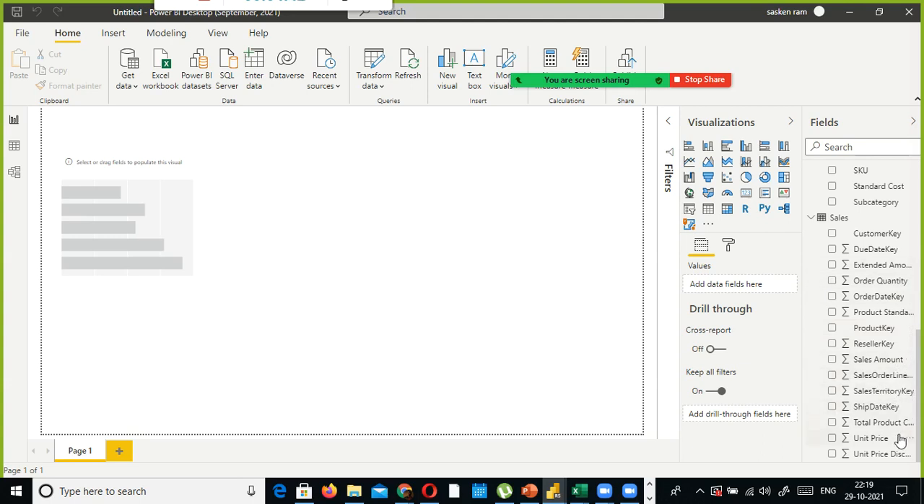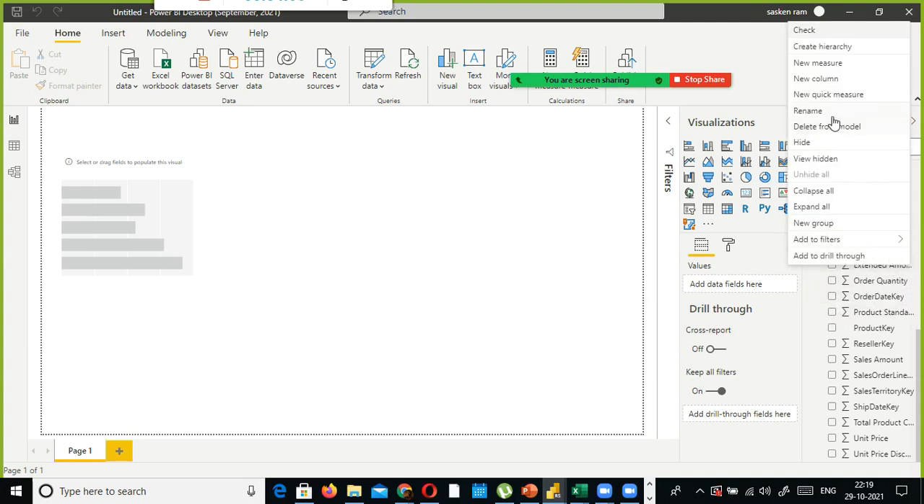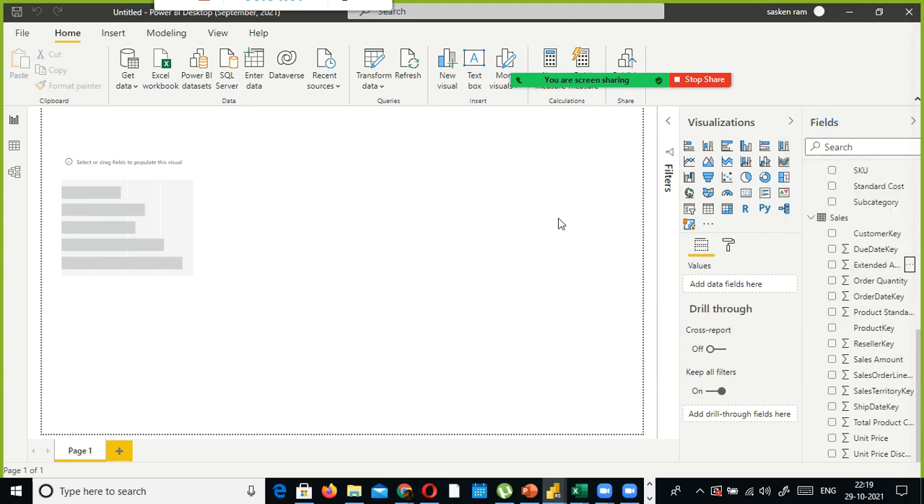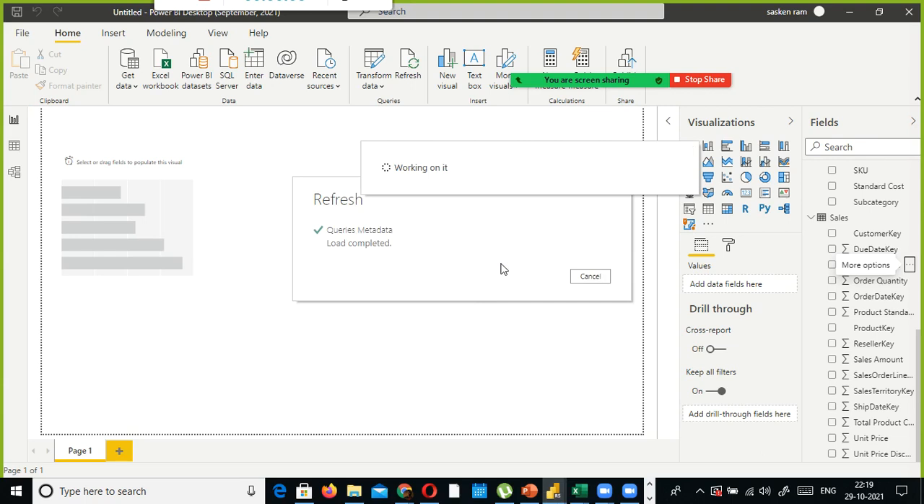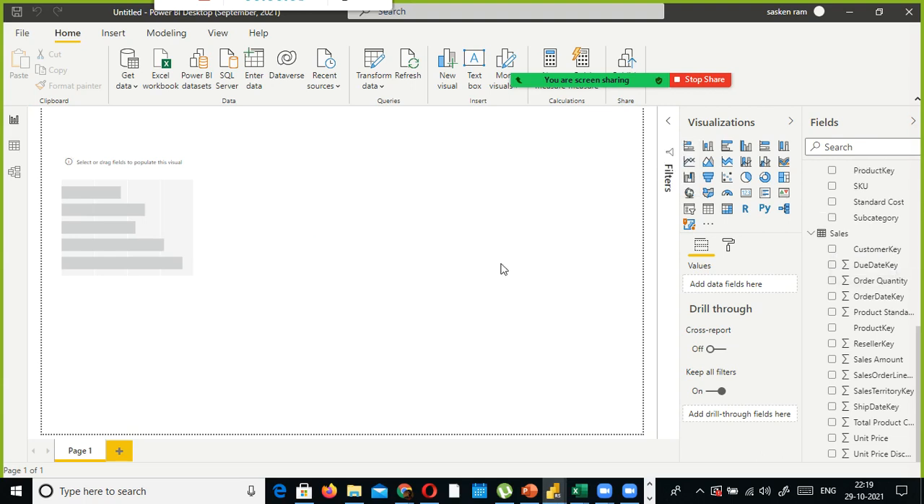And for example, I don't need this one, product standard, something like standard cost is required, everything is required. Yeah, extended amount, something like that. So this column is not required. Delete from model. If you delete from model, what will happen is this one will get deleted only from your memory. These data got stored in the memory, got loaded in the memory.